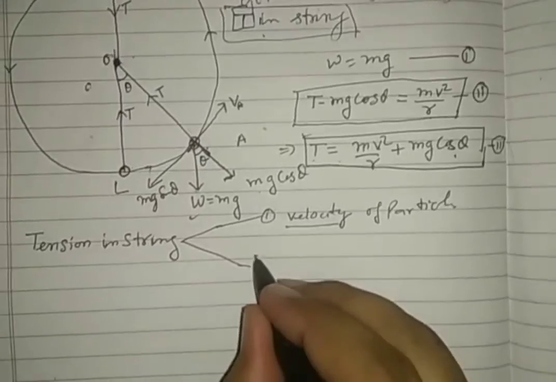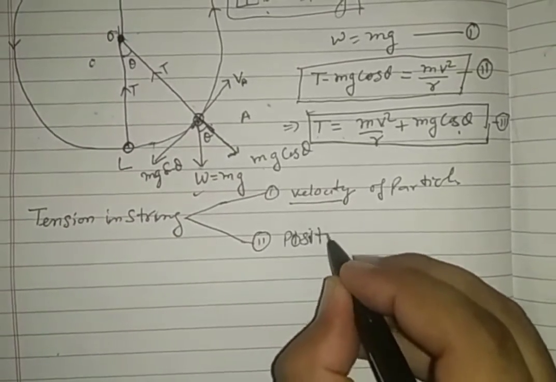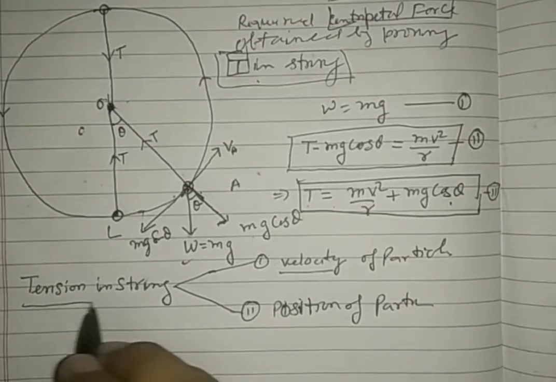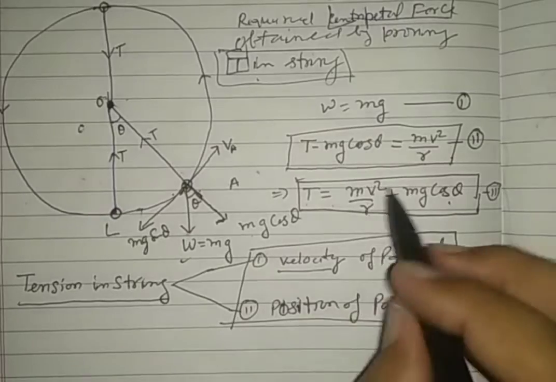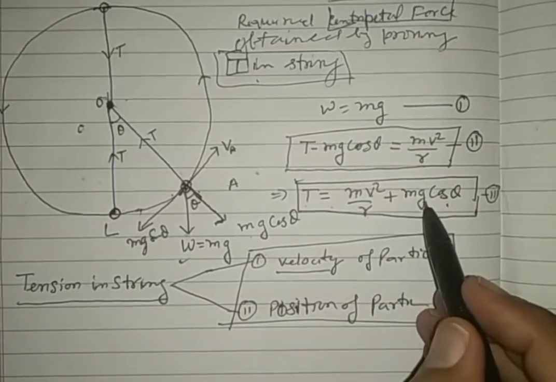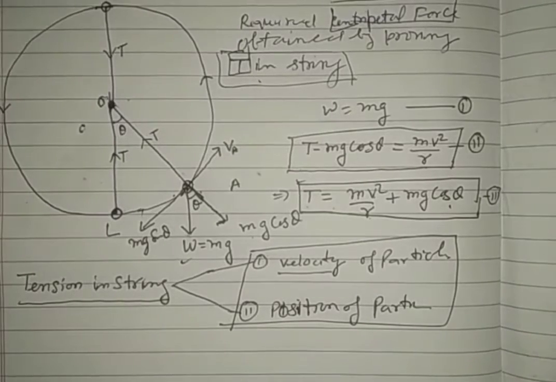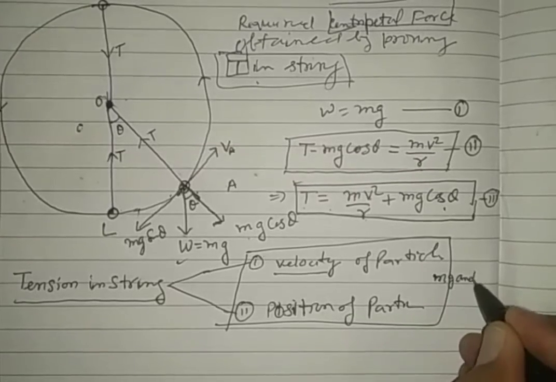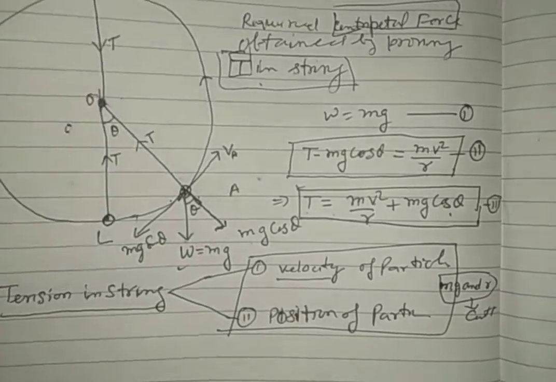Second, theta, the position of the particle, where it is. So tension in the string is dependent on two factors, if we keep the other factors m, g and r constant.